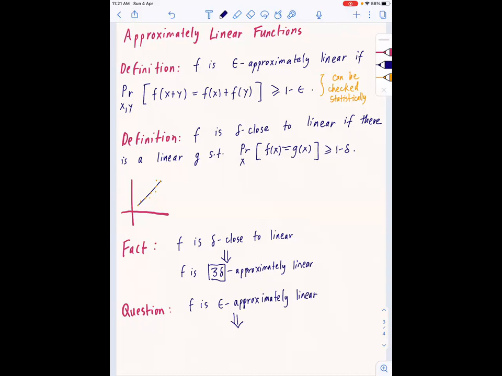My next question is, if f is epsilon approximately linear, then is f close to linear? Given that f is epsilon approximately linear, how well can we interpolate the points?